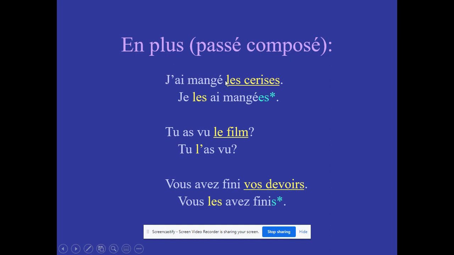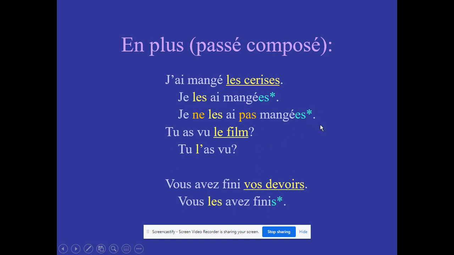It's not going to go all the way down here after the mangé. So if I want to say I didn't eat them, it is going to be je ne les ai pas mangés. And again, I know it looks really weird to see that A by itself, because we're so used to seeing it like that, but this is correct. It's totally fine. Je ne les ai pas mangés.